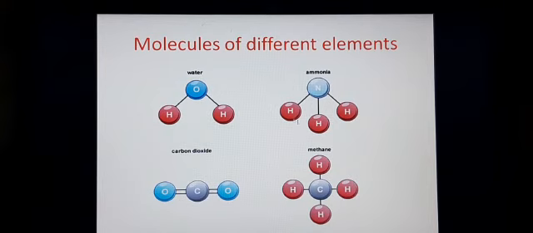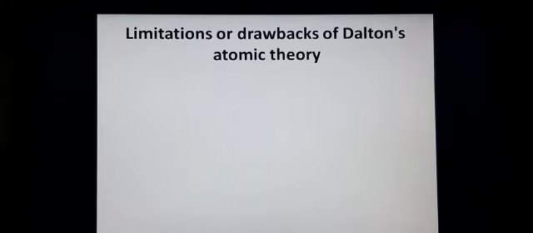Like this, molecules will form by the combination of 2 different atoms of different elements. It can be more than 2 elements also, to form the molecule of a compound. It is said to be a molecule of a compound. Then moving on to the limitations or drawbacks of Dalton's atomic theory.